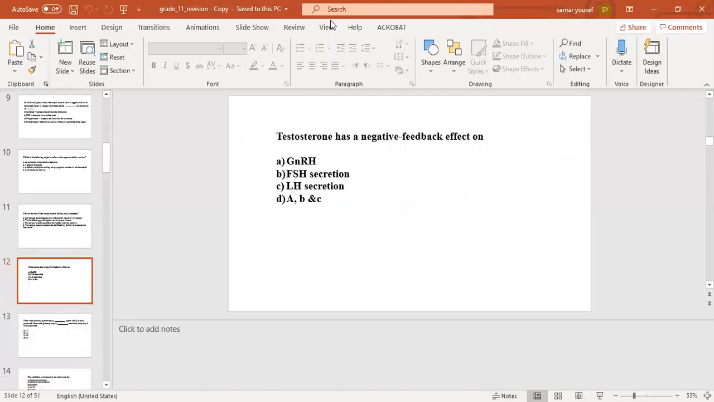The next question, testosterone has a negative feedback effect on number A, gonadotropin releasing hormone, number B, follicle stimulating hormone, number C, luteinizing hormone secretion, number D, A, B, and C. The correct answer will be D, A, B, and C.